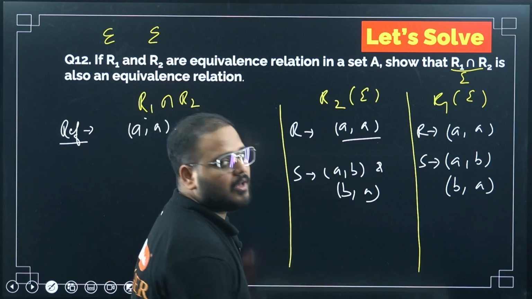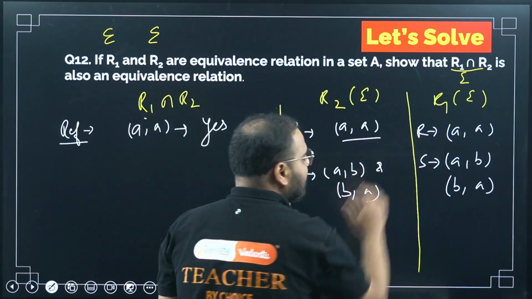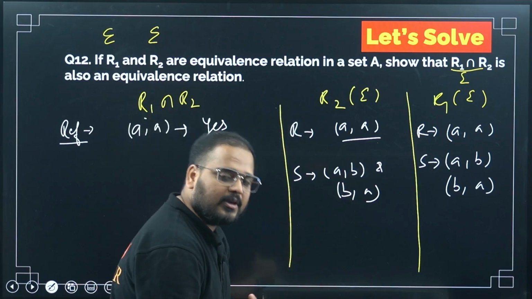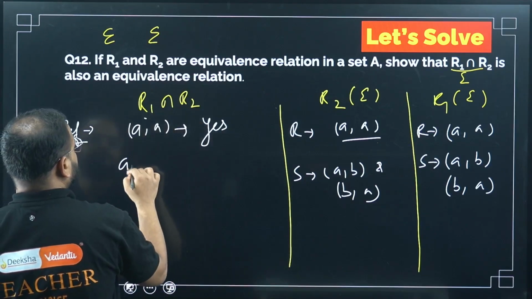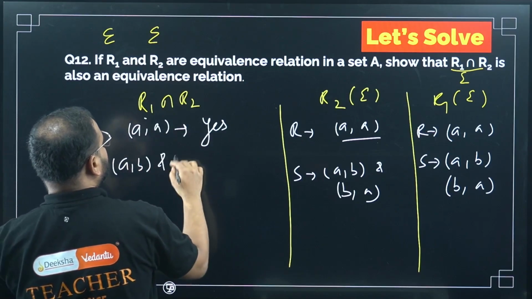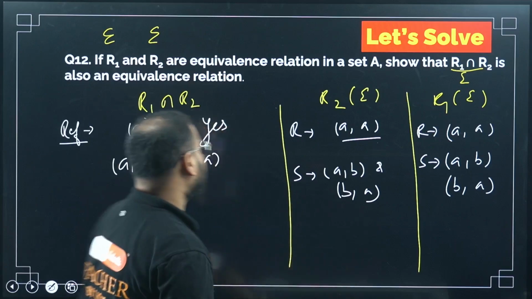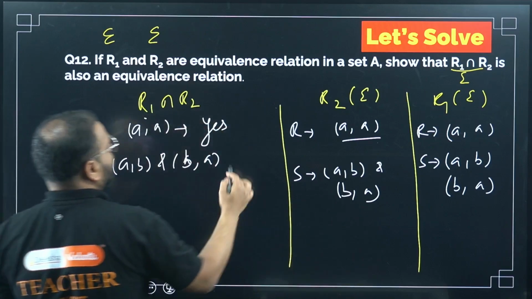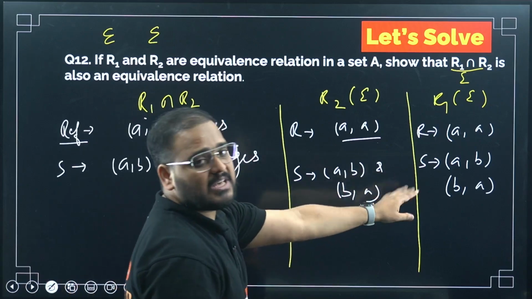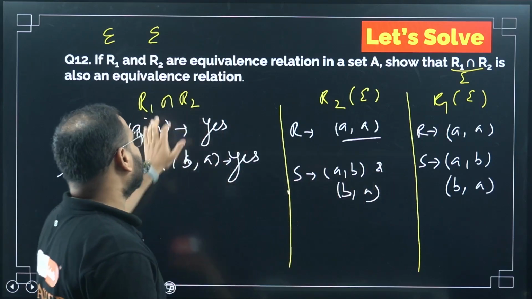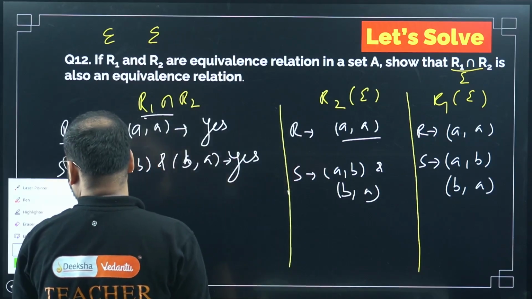R2 has ABBA, so their intersection will not have A and BA. Think about it. R1 has ABBA, R2 has ABBA. Then the intersection of R1 and R2 will also have AB and BA. It means symmetric also. Yes. Think, ABBA is present here, here also it is present, so the intersection will also have it present. Okay. Moving on to the last one.